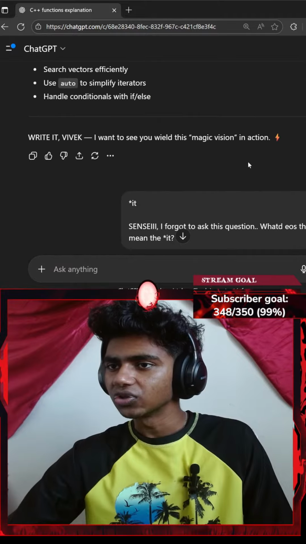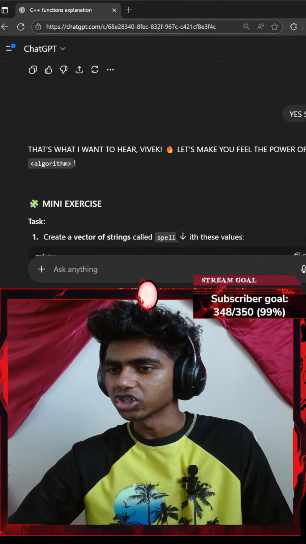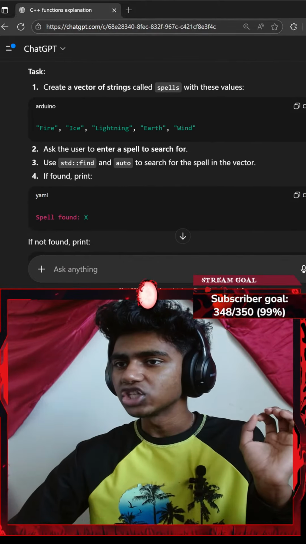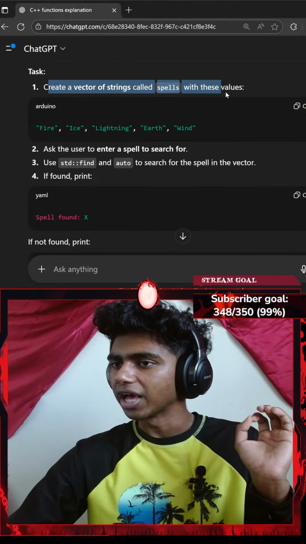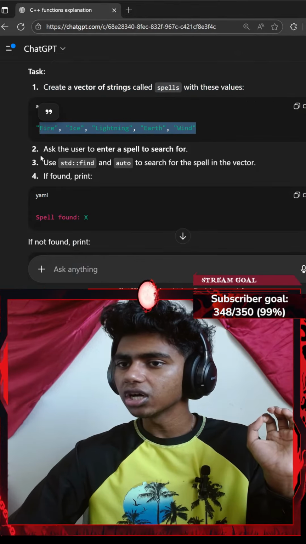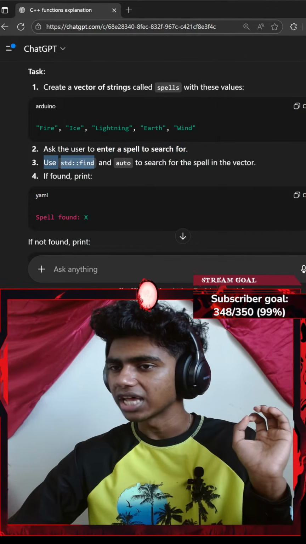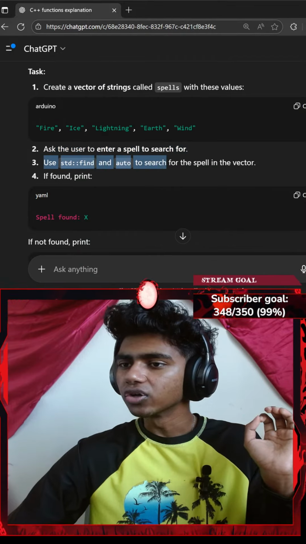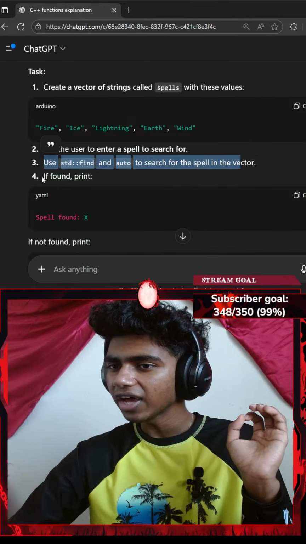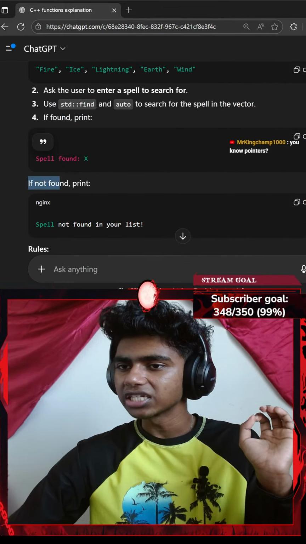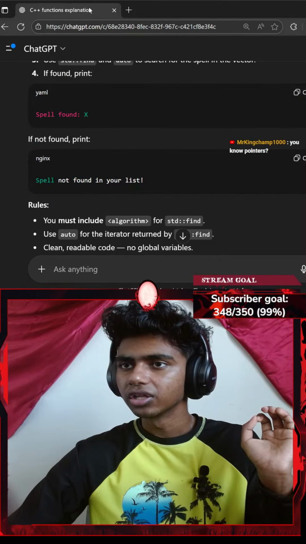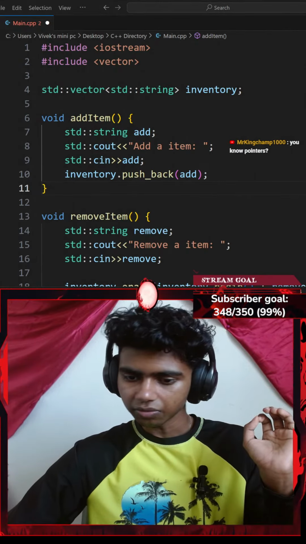Okay, let me actually do this instruction-based question now. So it says create a vector of strings called spells with these values. Ask the user to enter a spell to search. Okay, use std::find and auto to search the spell in the vector. If found, print that. If not found, print that. Okay, let me get Sensei/ChatGPT here.